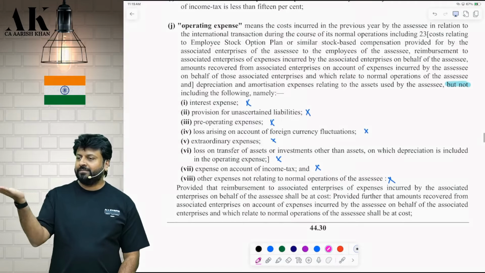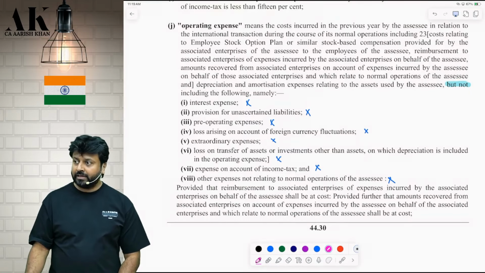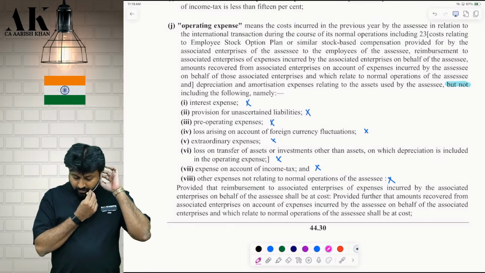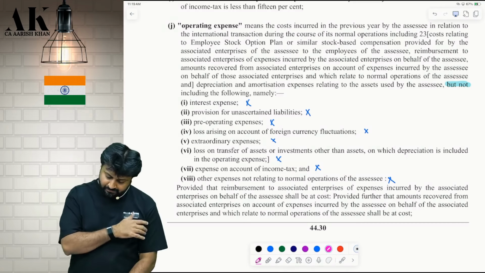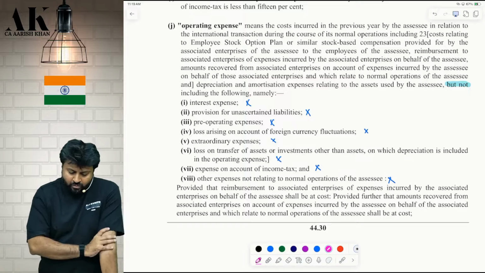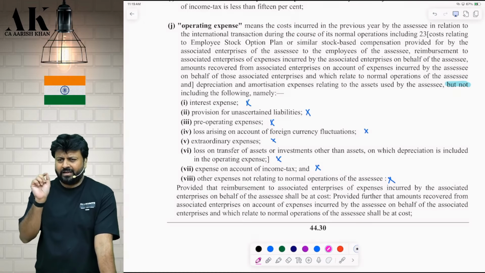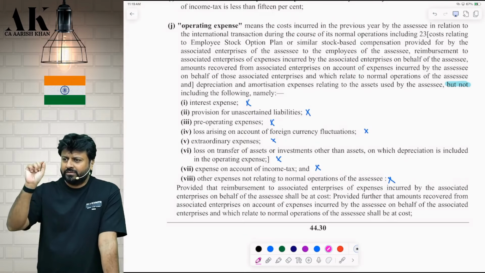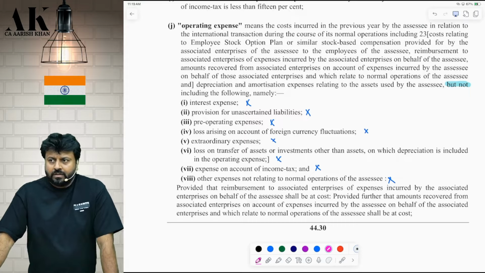Here, this is your denominator. Let's talk about the denominator, then we will talk about the numerator also. Operating expense means the costs incurred in the previous year by the assessee in relation to international transaction during the course of its normal operation, including, bracket, cut that 23. I have taken all these things from the Act. That 23 was having some reference in the footnote.